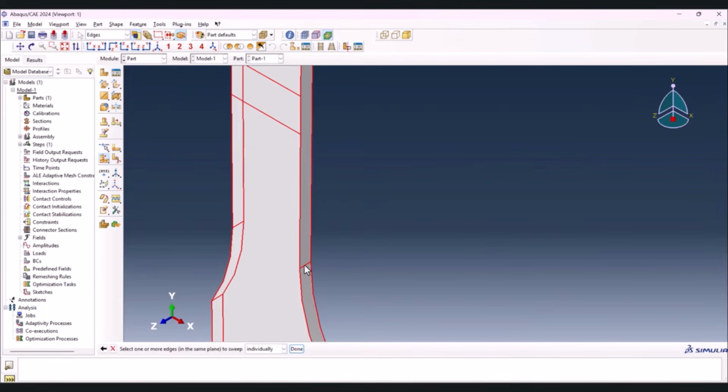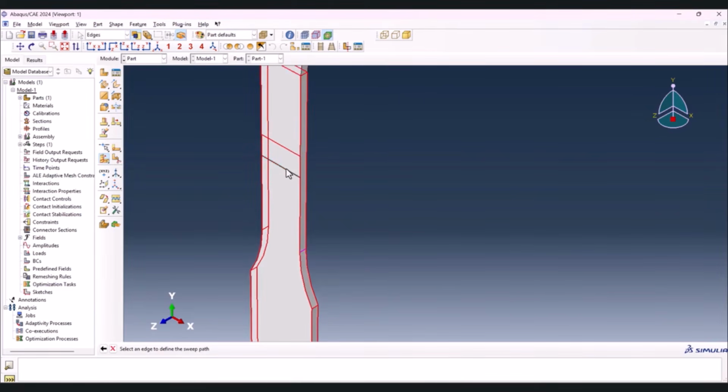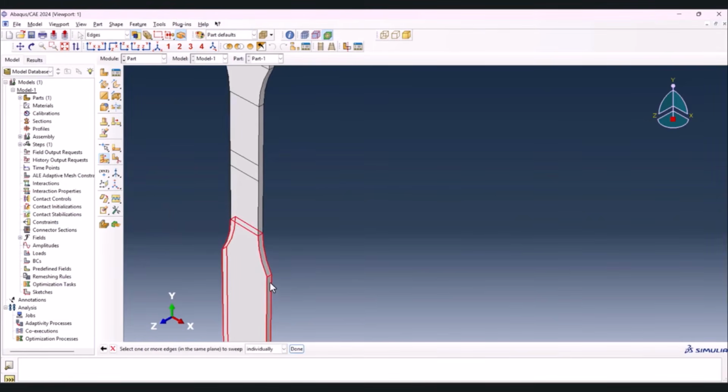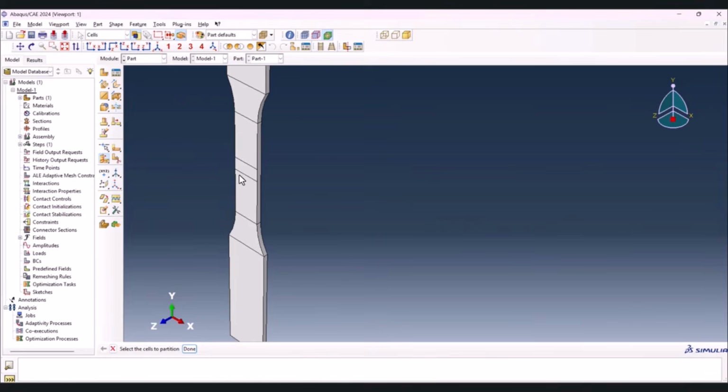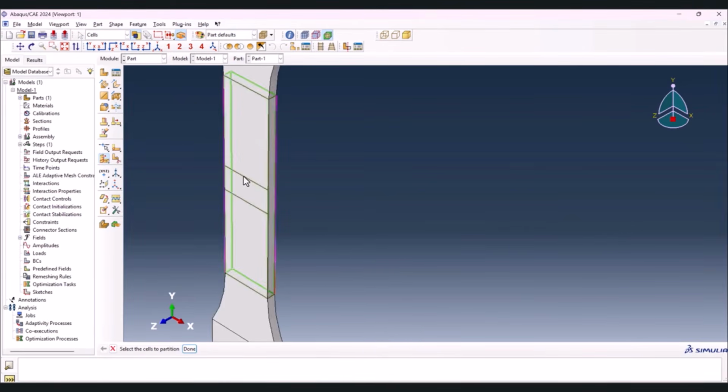Done. This one, done. Sweep along edge. We can select this one and create. Now it's time for the last one here. Done. Select this one, done. Sweep along edge, and we select this edge and create partition. Now let's do it for the weld.